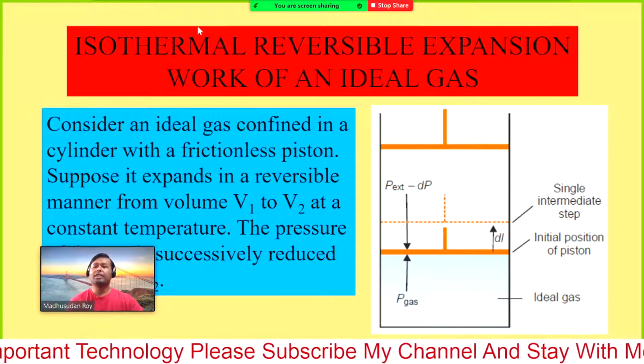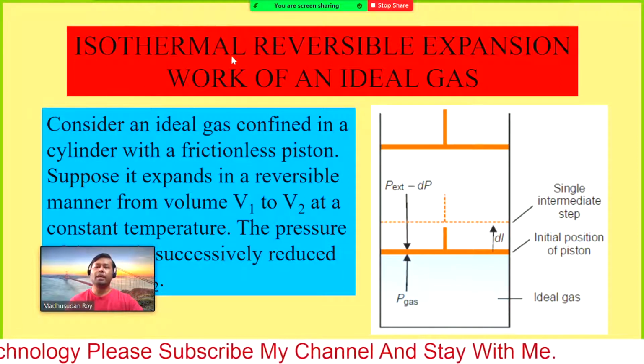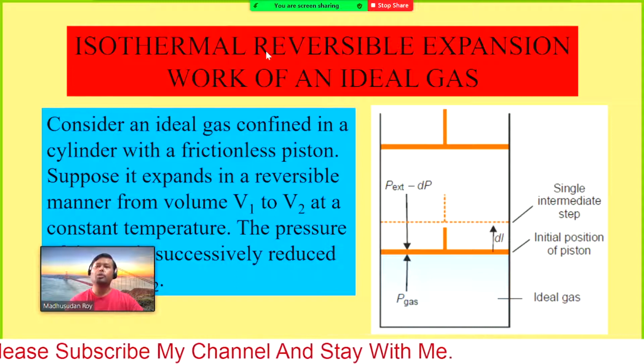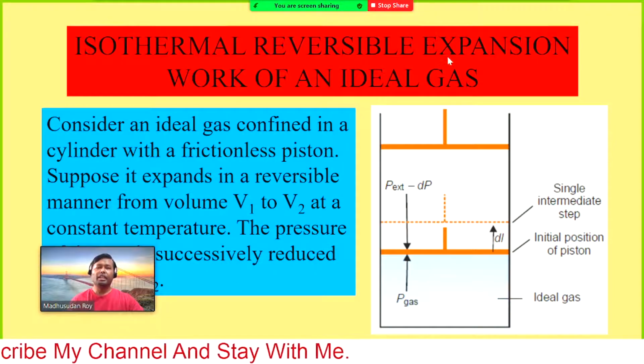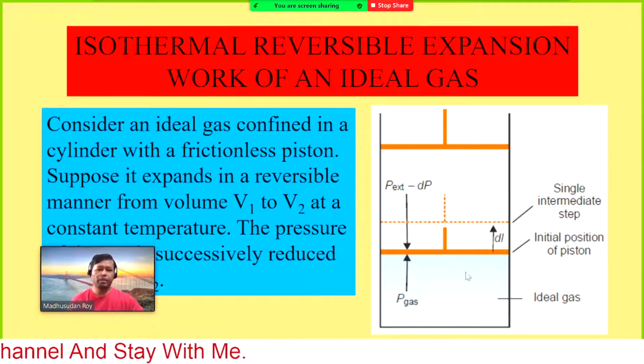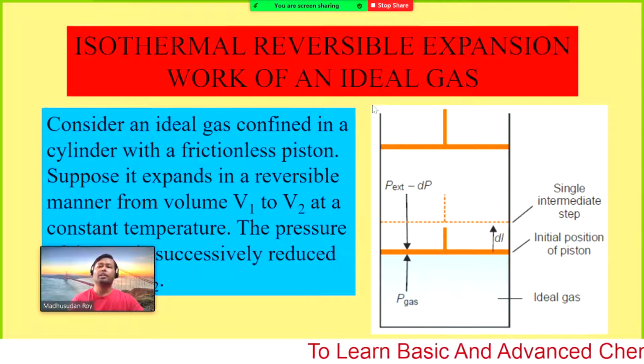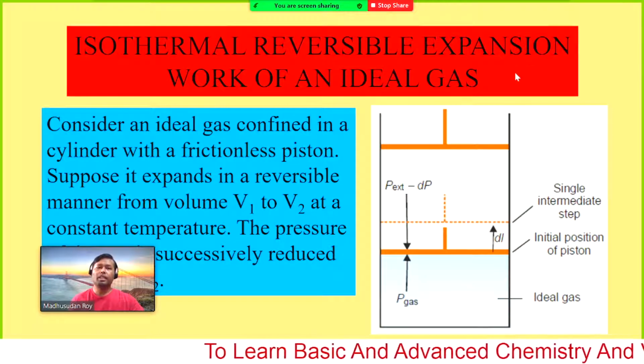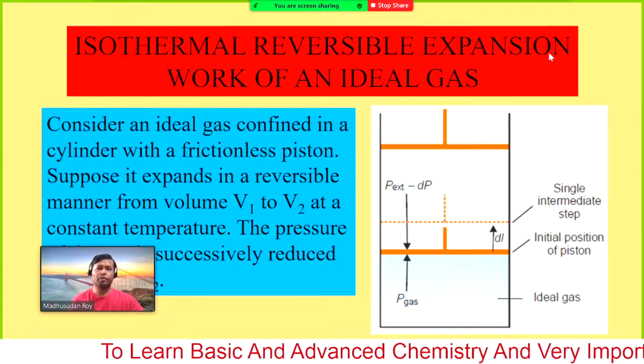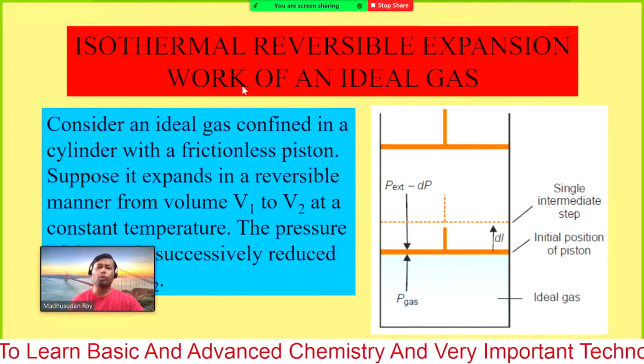Isothermal means there will be no change in temperature, and reversible means it can be reversed. And then expansion, that means we have a certain amount of gas and we want to expand it. So this is our initial position and this is our final volume, so we are expanding. So isothermal reversible expansion, so reversible expansion work.